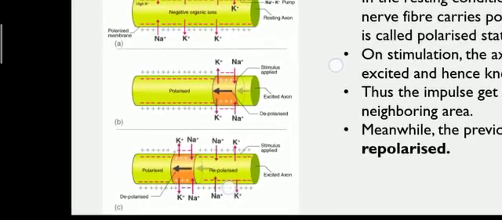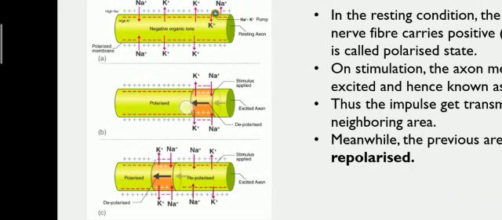So what we studied in this diagram is that when it is in the resting phase, it is named the polarized state. When any stimulus is applied to a particular region of the axon, that region becomes depolarized. Positive ions move inward to the axon and negative ions move outward.